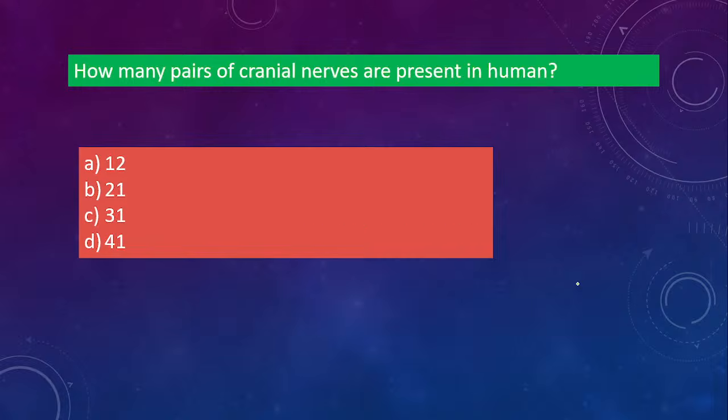Next one. How many pairs of cranial nerves are present in humans? Spinal nerves, cranial nerves, read all of these. So how many pairs are there?